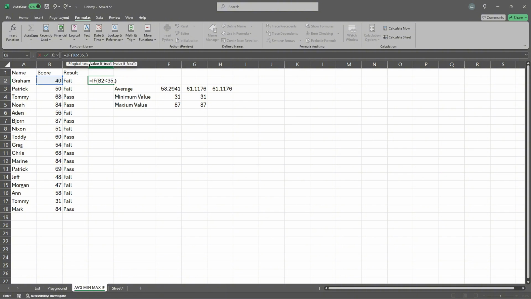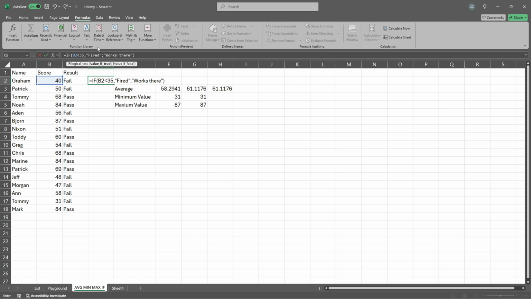Over there, you've got comma or semicolon, and you have to stick with it, because it's the separator. So right now, we were in the logical test. You can see that. And right now, we are in the value if true. And here, we can say, if it's the number smaller than 35, we can agree that that person will get fired. If not, work there.